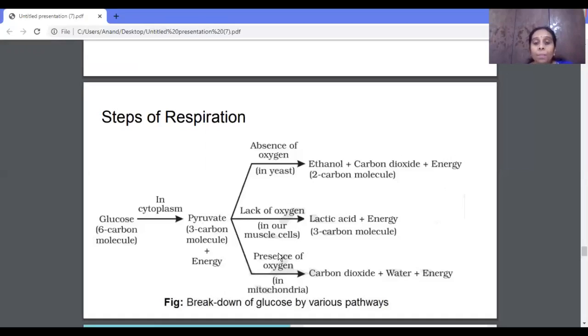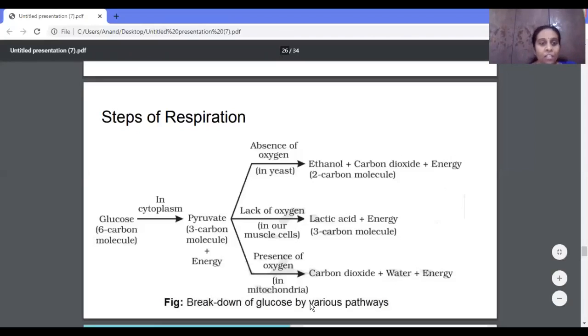Whereas in the presence of oxygen, the pyruvate from the cytoplasm enters the mitochondria. In the mitochondria, in the presence of oxygen, the glucose gets converted into carbon dioxide, water and energy. This is how the glucose gets converted into energy. I'll repeat again.